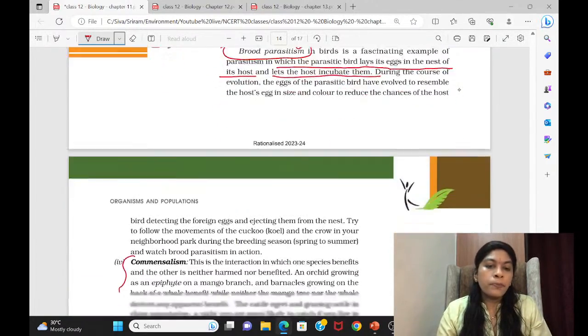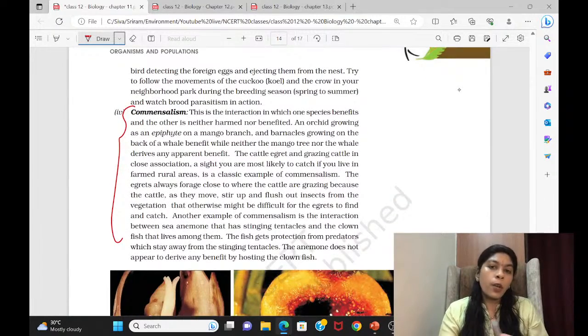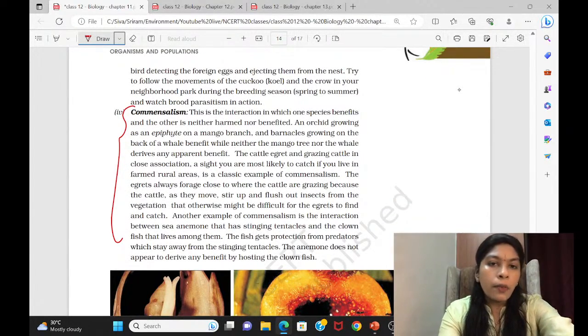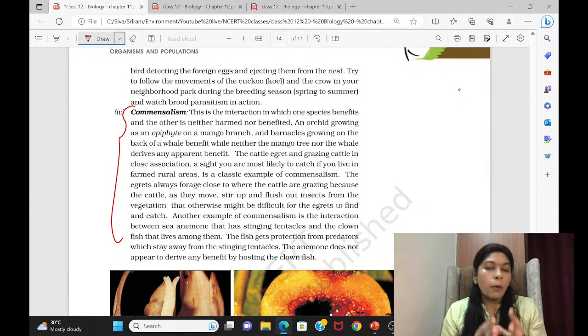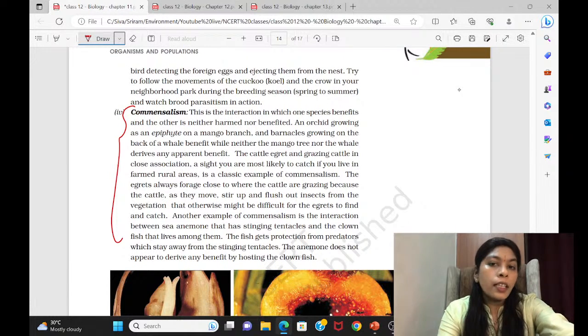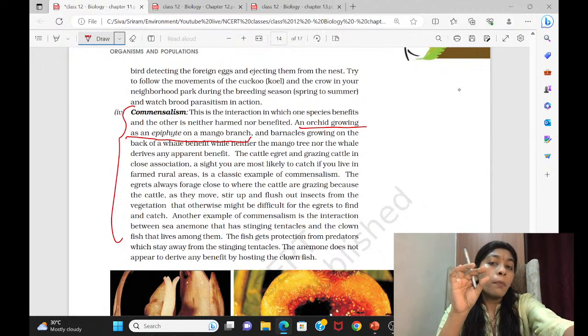Then come to this particular commensalism. Commensalism, very often you will be getting questions. For that, they say this: one gets the benefit, another does not get harmed. So if there are two species, one will get benefit, the other is not harmed at all. That is called commensalism. For that, they have given the example of an orchid growing as an epiphyte on a mango branch. Epiphytes are plants which do not harm the plant where they are growing. They only need the support of the plant for access to sunlight.